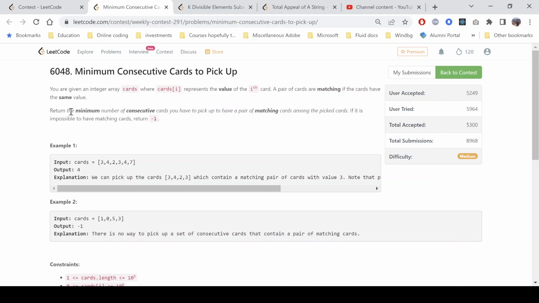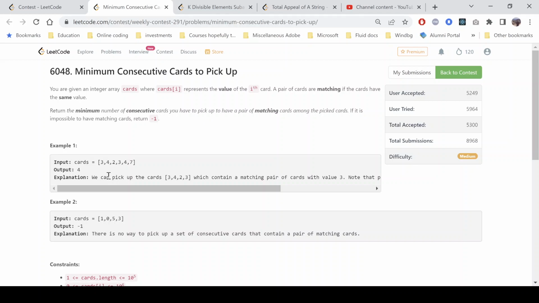We need to return the minimum number of consecutive cards that we have to pick to find a pair of matching cards, and if it is not possible to do that, we return -1. So, given the array, we need to pick up some consecutive elements so that we are able to find a matching element, a matching card in this case. And out of those subarrays which fulfill this criteria, we need to find the length of the minimum subarray.